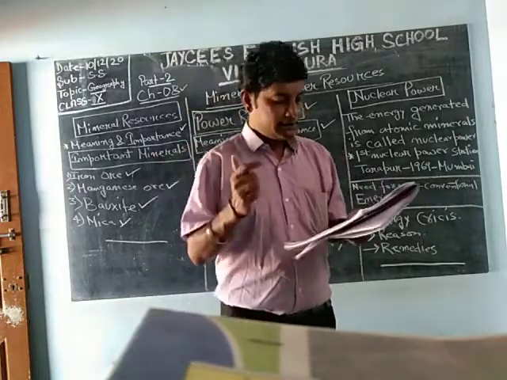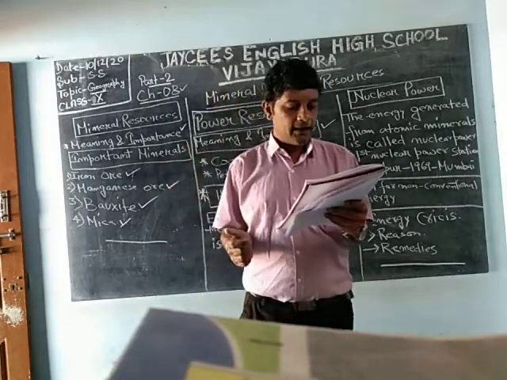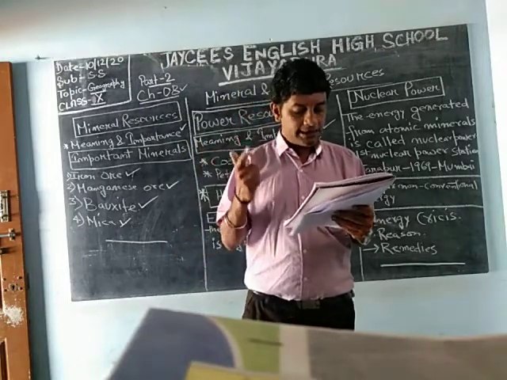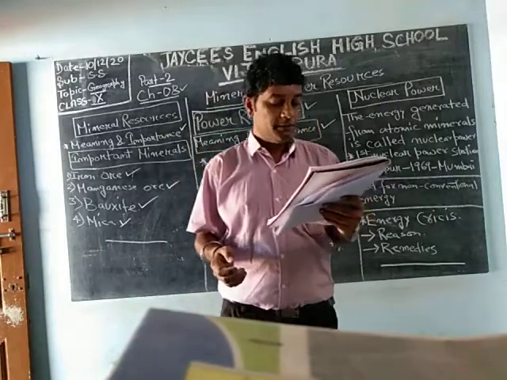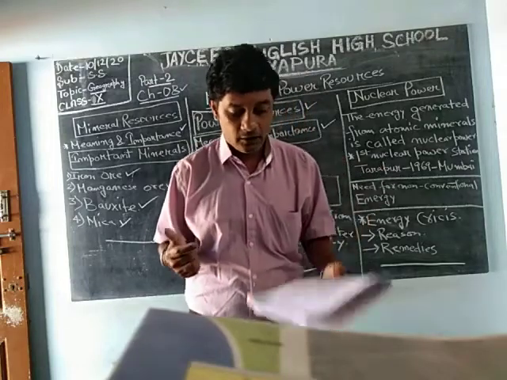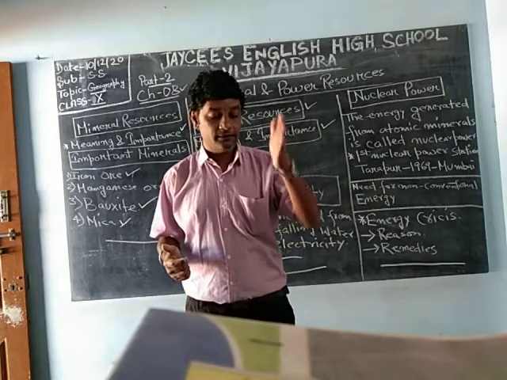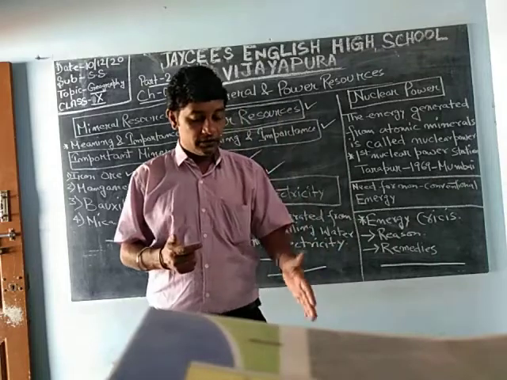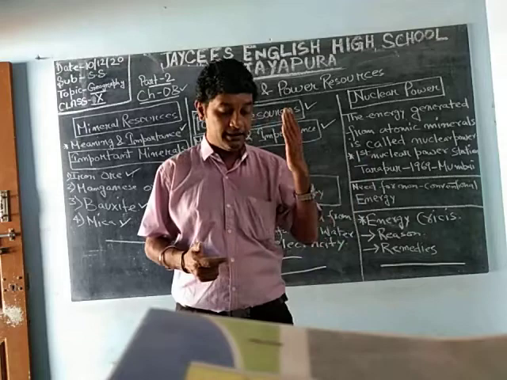Other than this, Ukai and Kadana in Gujarat, Subarnarekha and Maithon in Jharkhand, Bhakra Nangal in Punjab, Kosi in Bihar, Gandhi Sagar in Madhya Pradesh. Besides this, there are many other significant hydel power projects all over India. First we have done the important ones, and then others state wise, but there are several other hydel power stations in India.